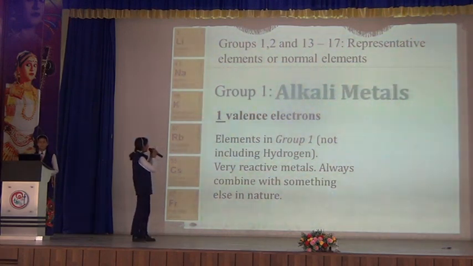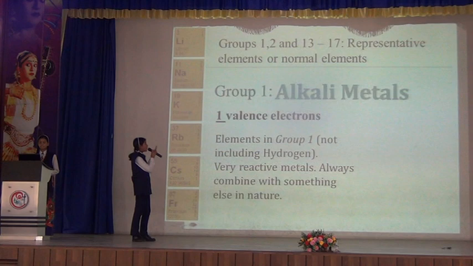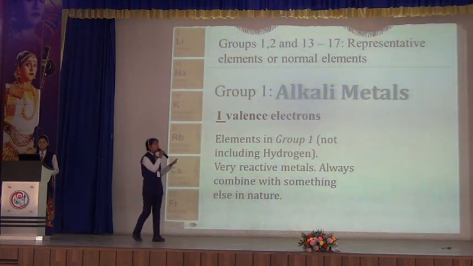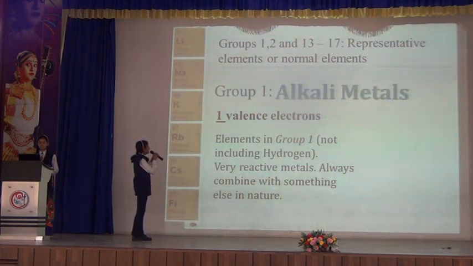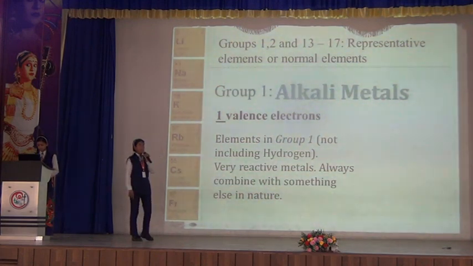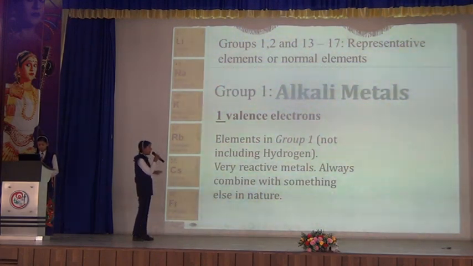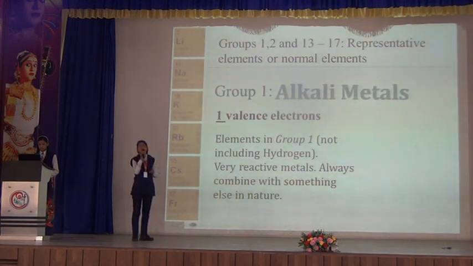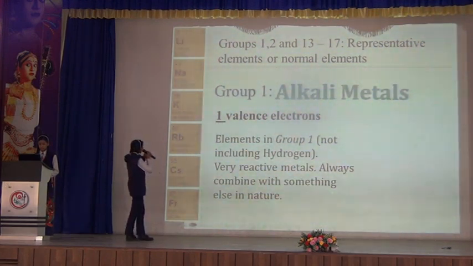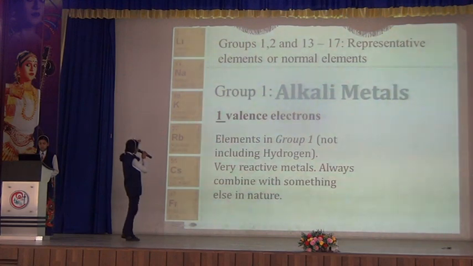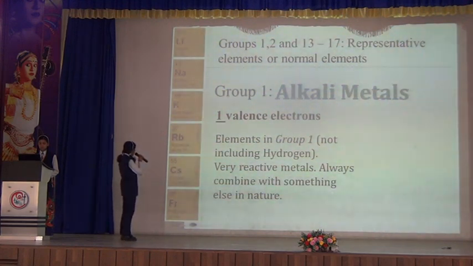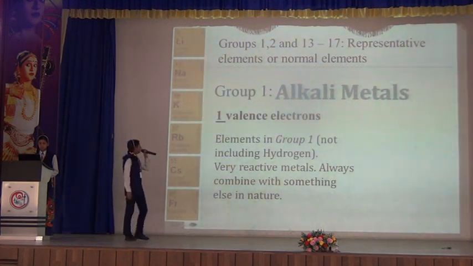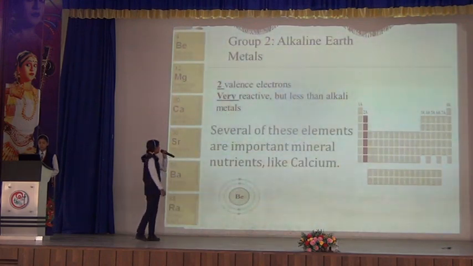Now here are the representative elements. Groups 1, 2 and 13 to 17 are known as representative elements. Group 1 is known as alkali metals, with 1 valence electron in the outermost shell, and they are very reactive. Why are they very reactive? Because the tendency to lose electrons is very high. Elements such as lithium, sodium, potassium, rubidium, cesium and francium fall under group 1, the alkali metals.